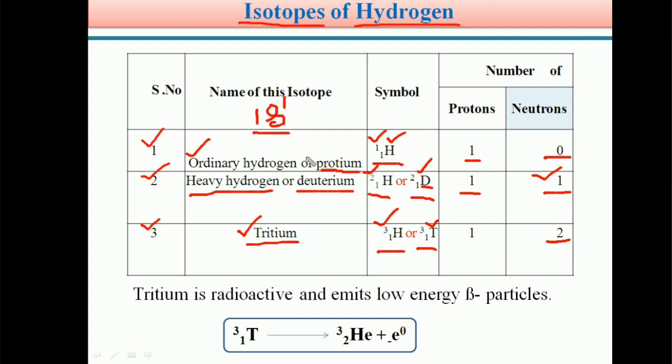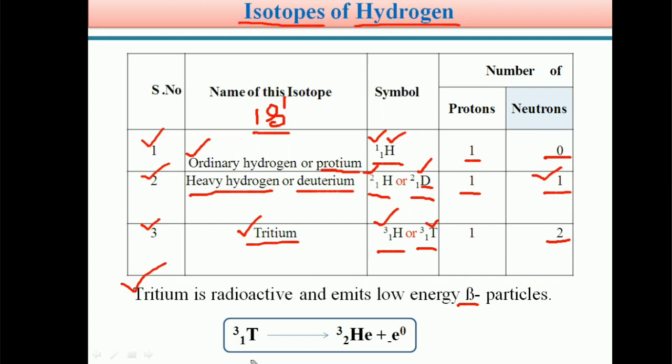So students, out of these three isotopes, tritium is radioactive in nature. A radioactive element emits low energy particles, low energy beta particles. So tritium is a radioactive element and it emits low energy beta particles.